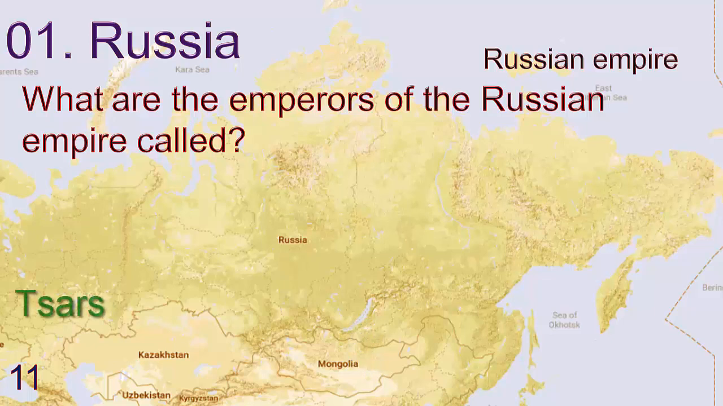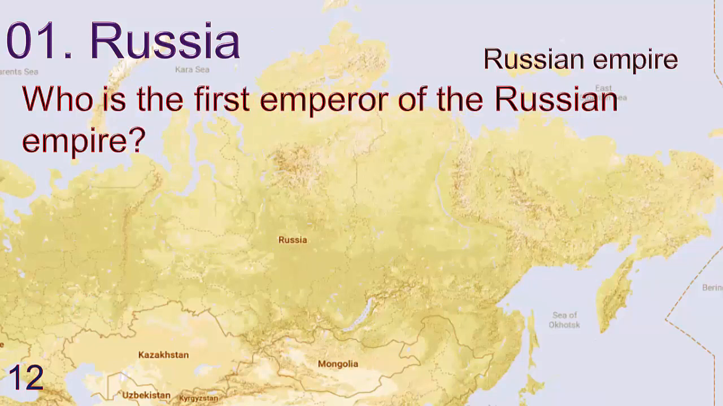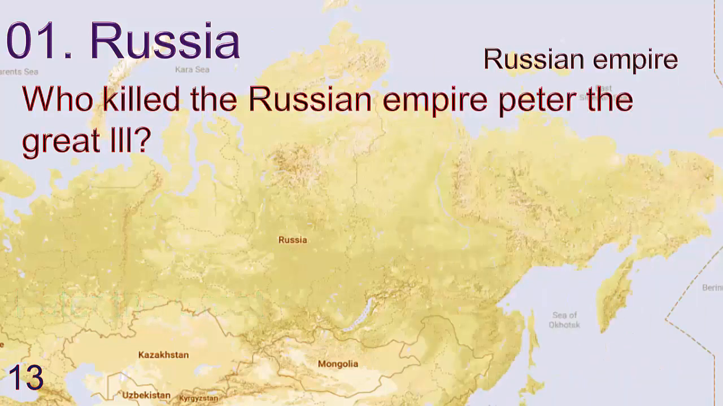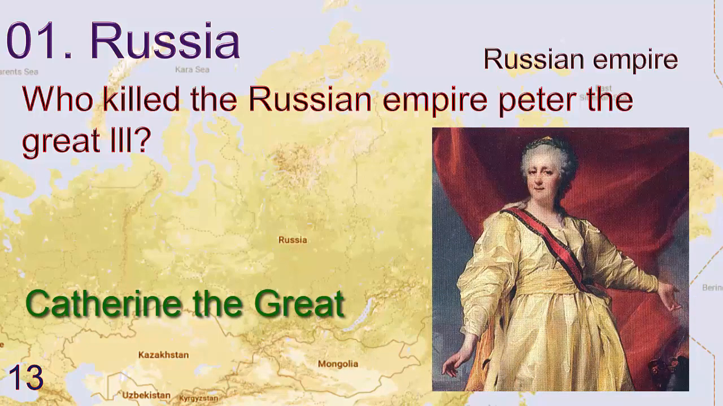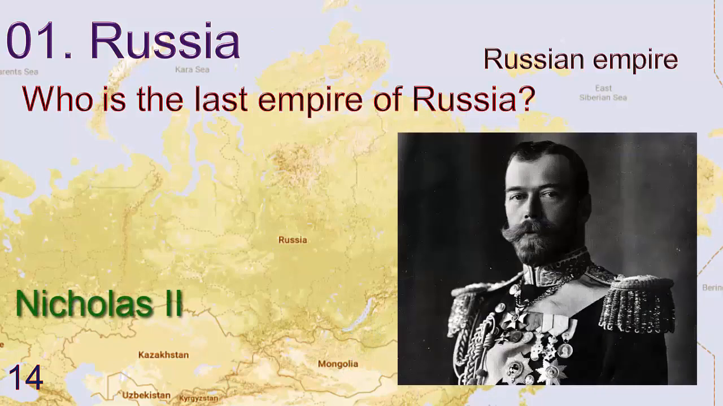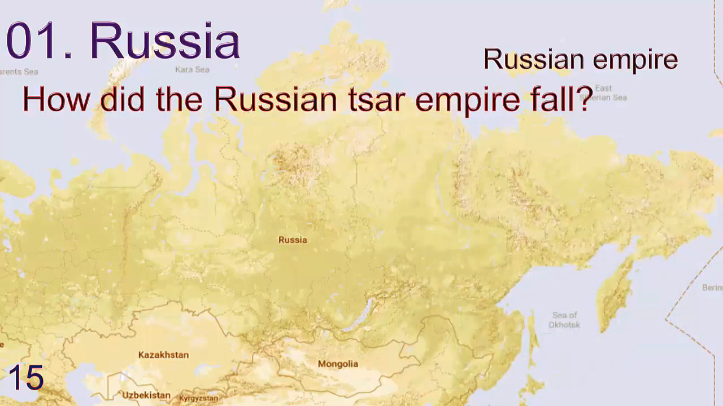Answer is Tsars. Who is the first emperor of Russian Empire? Answer is Peter the Great. Who killed the Russian Emperor Peter the Great III? Answer is Catherine the Great. Who is the last emperor of Russia? Answer is Nicholas II. How did Russian Tsar Empire fall?